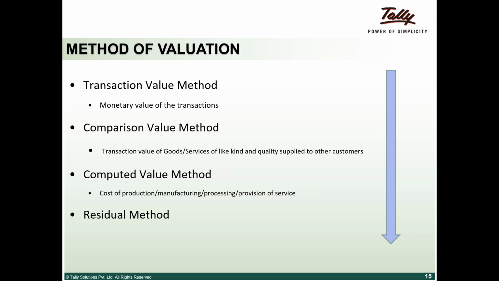If an officer at the time of audit or assessment looks at your books and says that the buyer and seller have colluded just to pay a lower amount of tax, he can question the transaction and compare, saying this bottle of Bisleri cost 10 rupees, but a bottle of Kinley is being sold for 20 rupees. Is 10 the right rate? You won't want to get there, but the transaction value method is the preferred one.